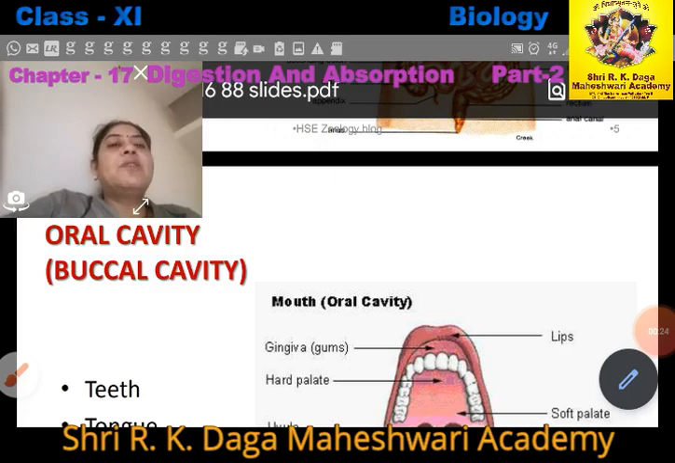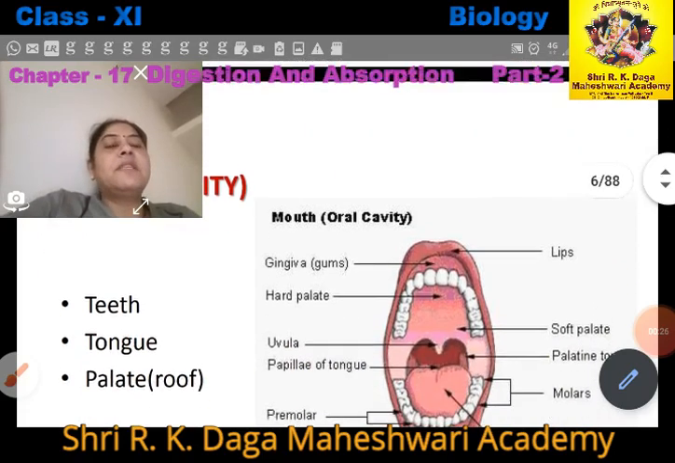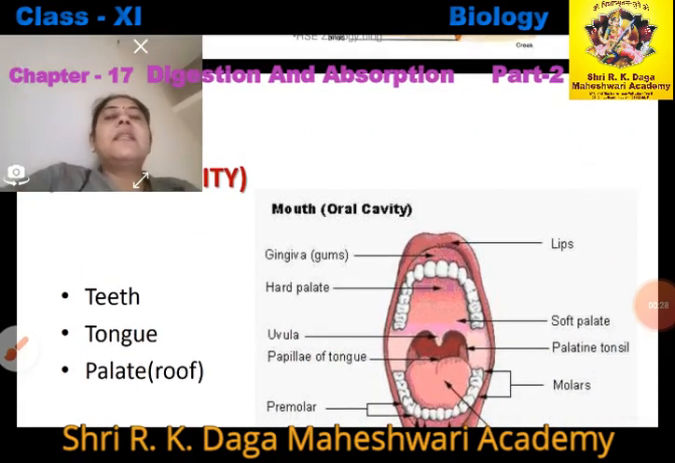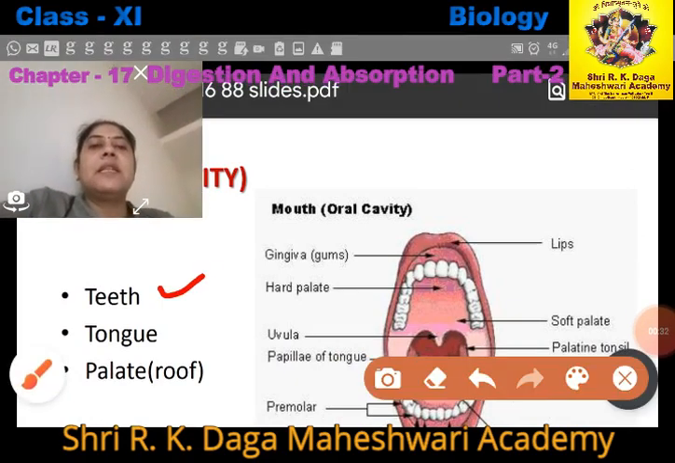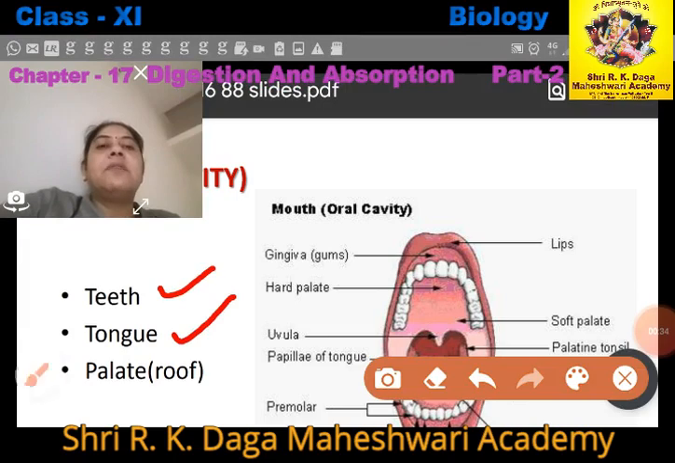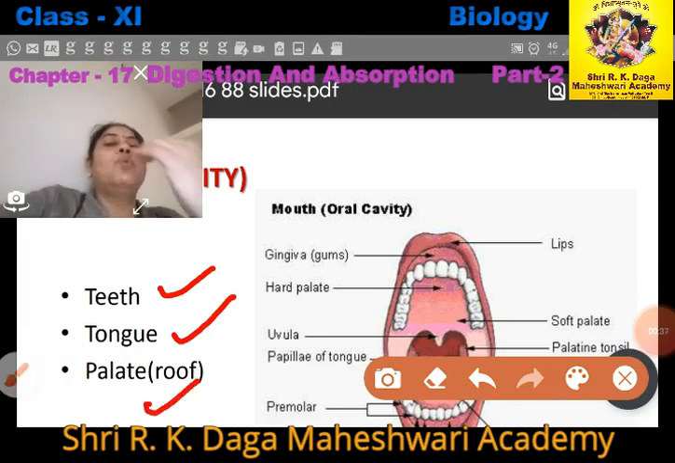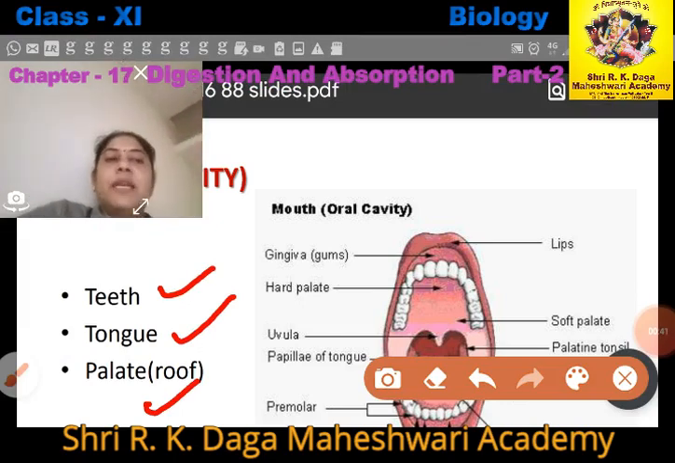Now the buccal cavity is also called the oral cavity, and it contains three main parts which help in digestion. First is the teeth, another one is the tongue, and third one is the palate. Palate is the roof of your mouth. The roof of your buccal cavity is called the palate, right?